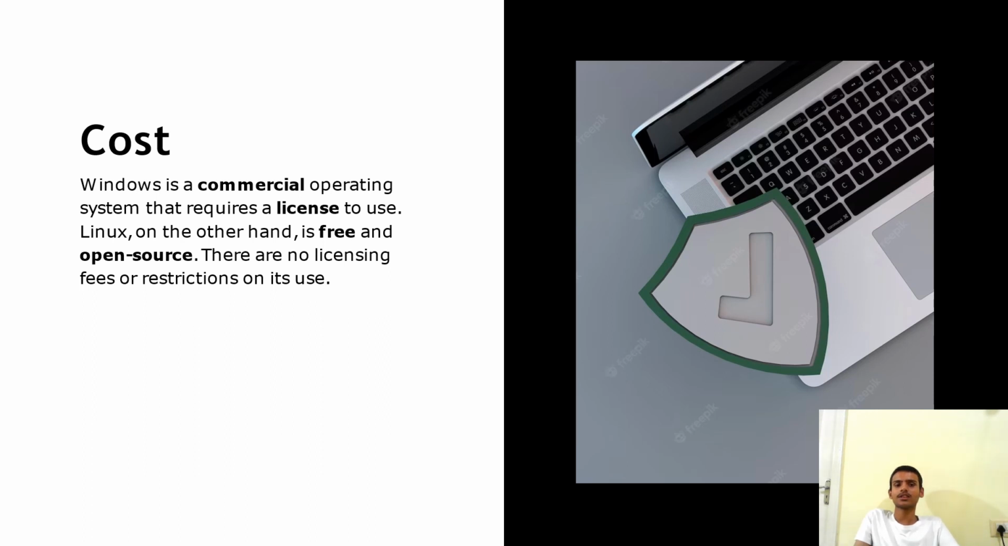Cost. Windows is a commercial operating system that requires a license to use. Linux, on the other hand, is free and open source. There are no licensing fees or registration restrictions on its use. For Windows we need a license to work on it, whereas with Linux we do not need a license because it is open source and free for everyone to use. Let's move to the next slide.